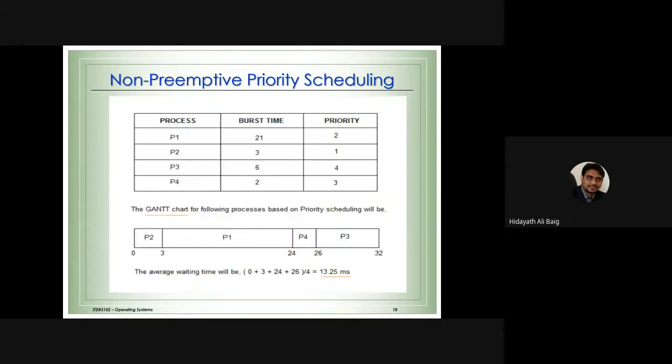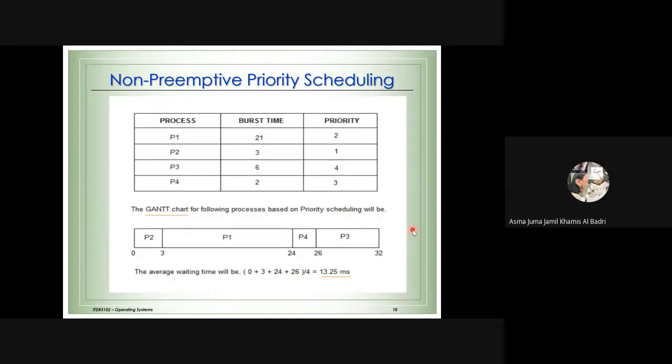Now look at this example. Like already I gave you the example here. Process 1, process 2, process 3, process 4. The burst time, the time for completion, is this. Now we need to schedule them according to the priority. According to the queue, like we already discussed, process 2 has the highest priority 1, so process 2 is the first one. Then process 1, then process 4, and then process 3. So that's why we say process 2, process 1, process 4, process 3 according to the priority. Is that clear, this Gantt chart?